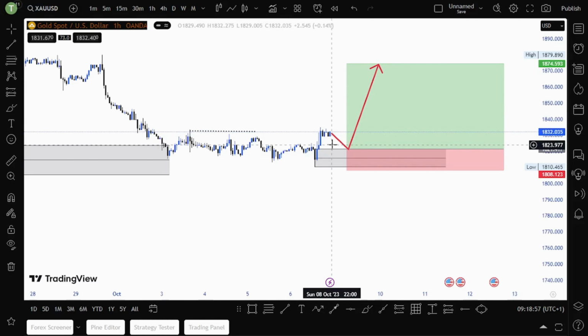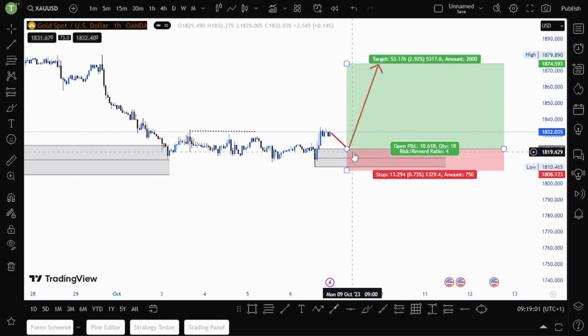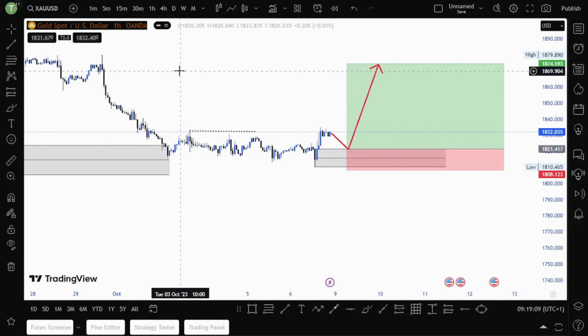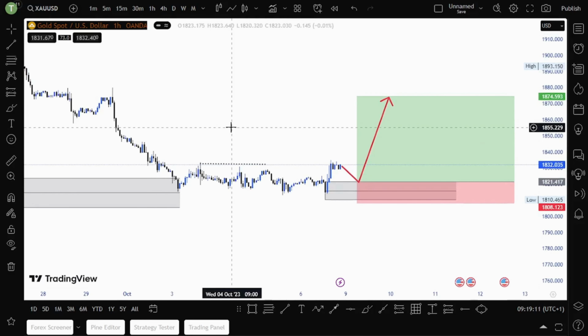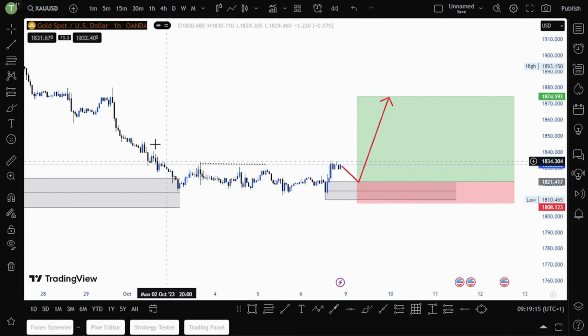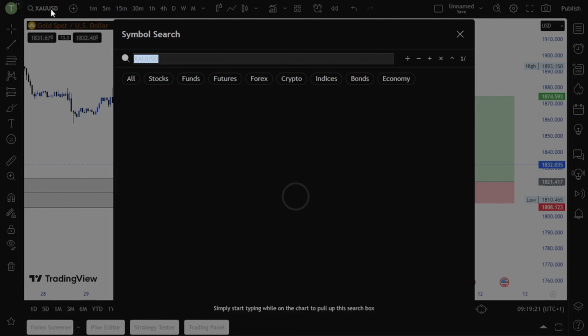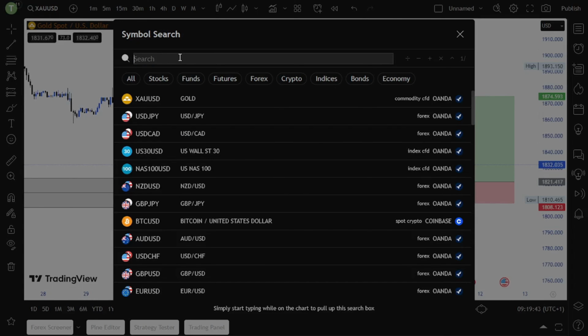Once price pulls back, and then it creates a higher low, then it moves up, that is when we confirm that the structure has shifted from bearish to bullish. As you can see here, we were making lower highs and lower lows. So now we have shifted. So that is my view on gold, guys.